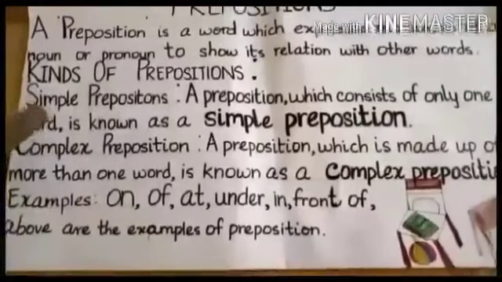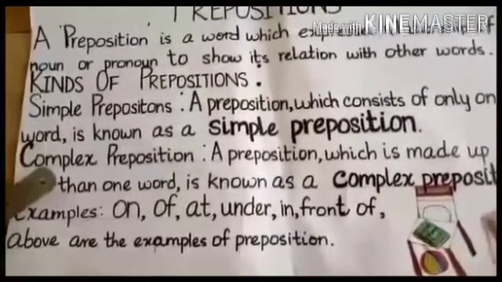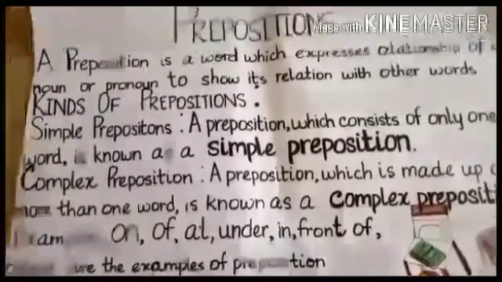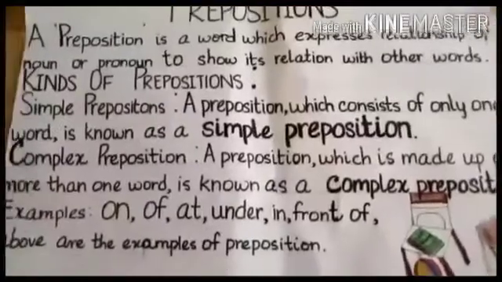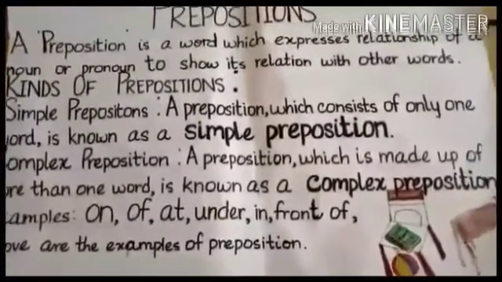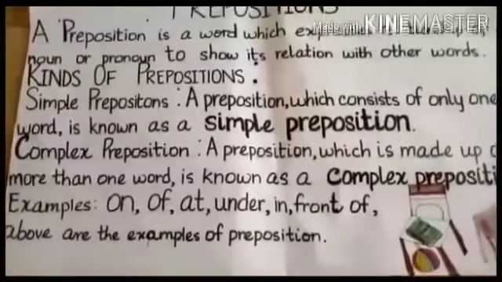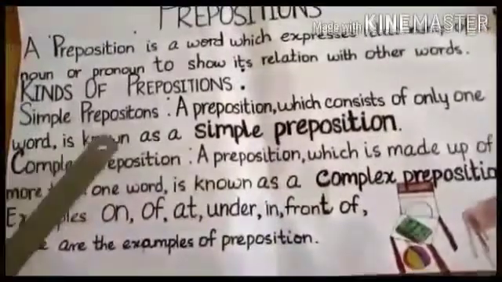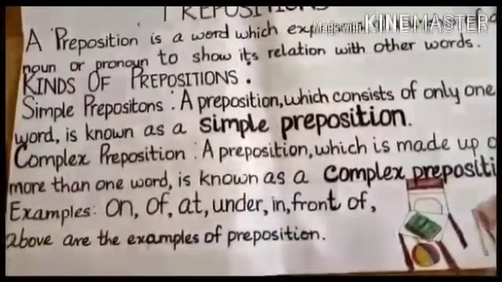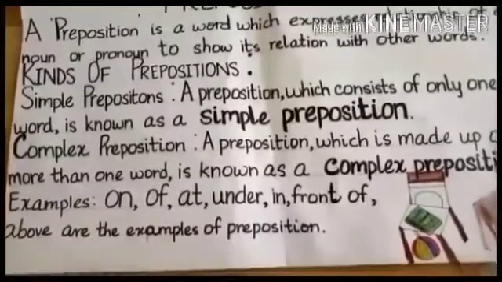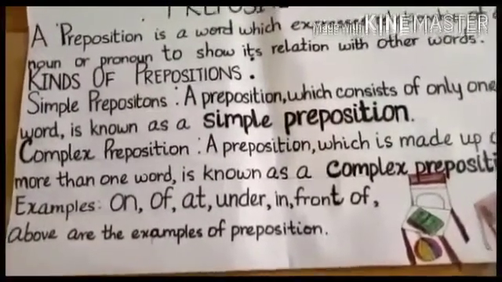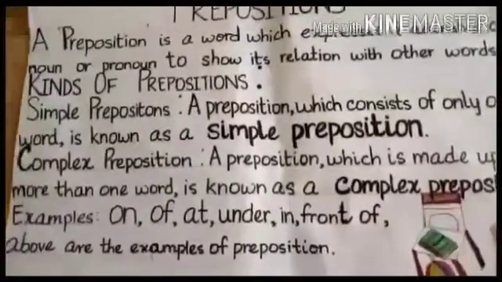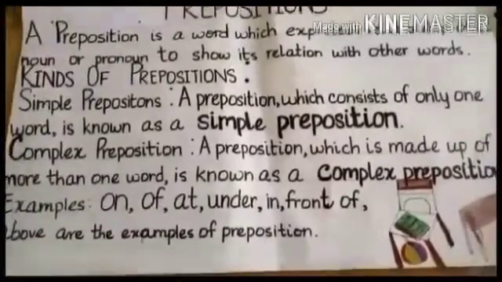As you can see in this picture, there are simple prepositions and complex prepositions. Students, you know simple preposition. A preposition which consists of only one word is called a simple preposition. As you can see here, a preposition which consists of only one word is known as a simple preposition, like of, by, near, next, in, into. So these are all the examples of simple preposition. Students, simple prepositions are complete words, only one word by themselves.